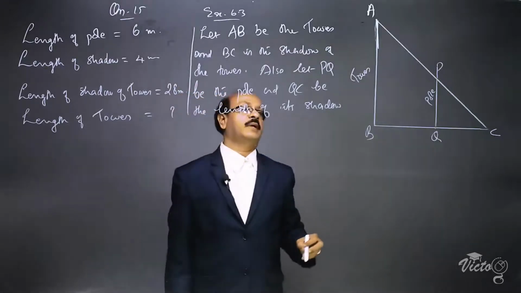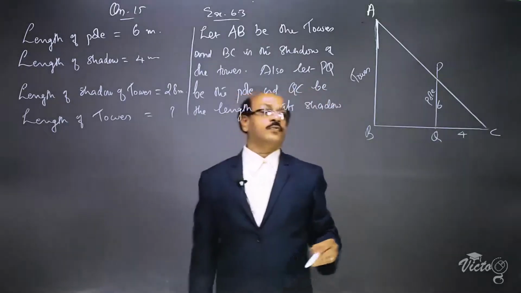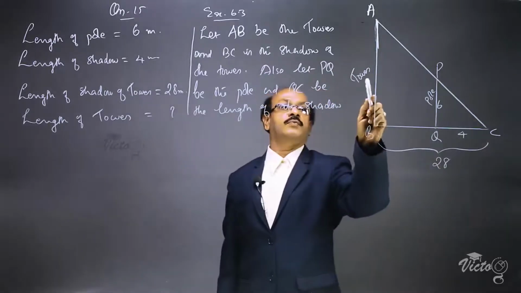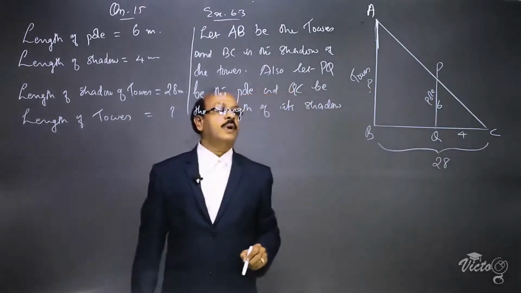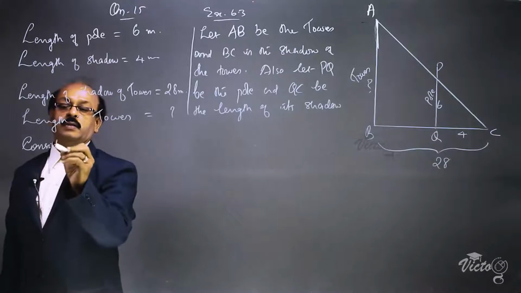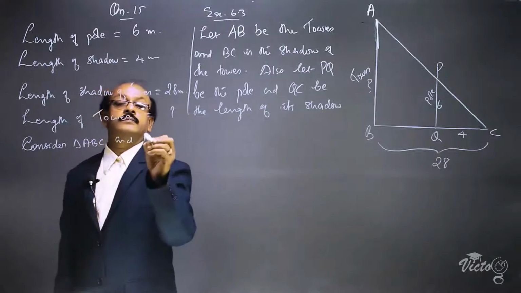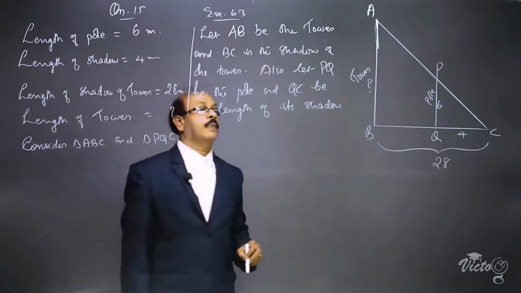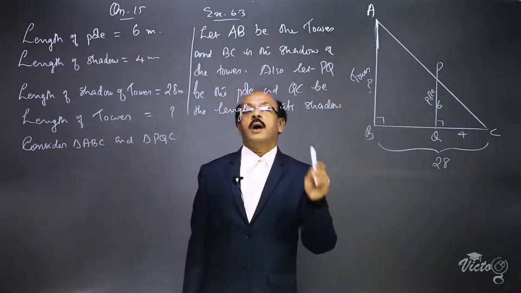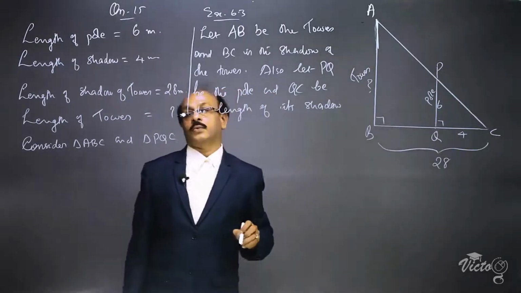Now the length of the pole is given to be 6 meter and this to be 4 meter, and the length of the shadow of the tower, that is total length of BC, is given to be 28. We have to find out the length of the tower AB. Now consider triangle ABC and triangle PQC. Angle B is equal to angle Q, because the pole and the tower are standing vertically on the ground.